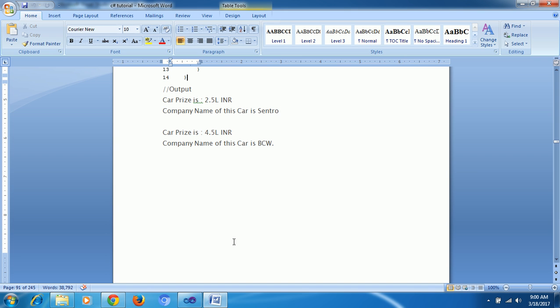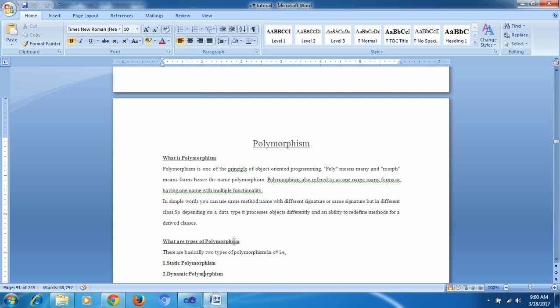Next, polymorphism. Okay, this is polymorphism, nothing but in the word only you can see it. Normally the meaning of polymorphism is one in many forms.